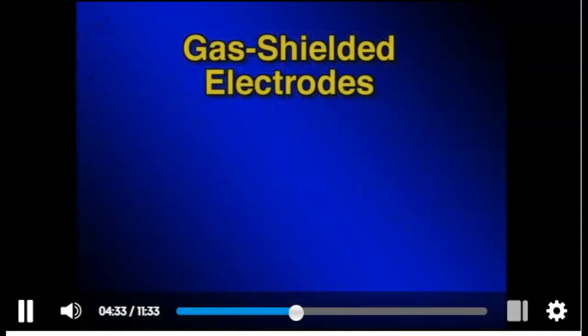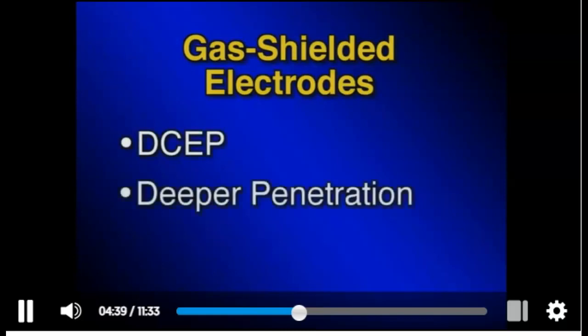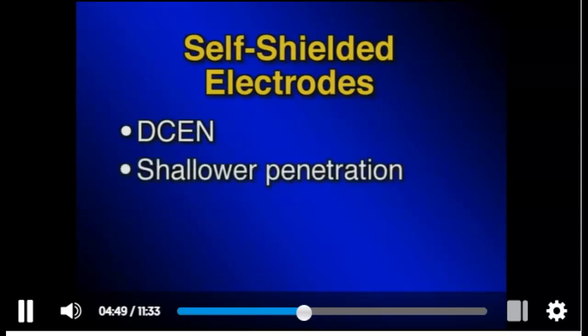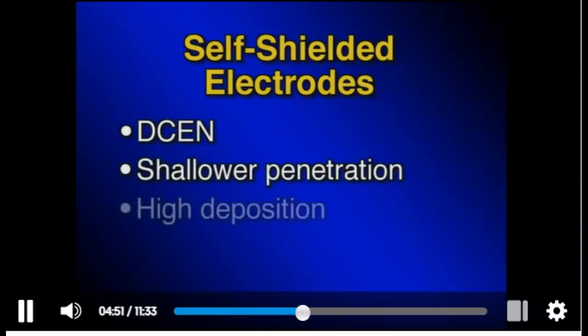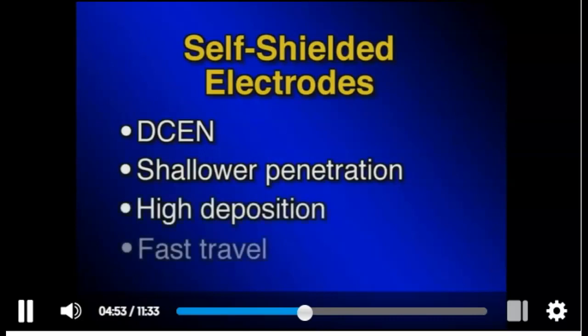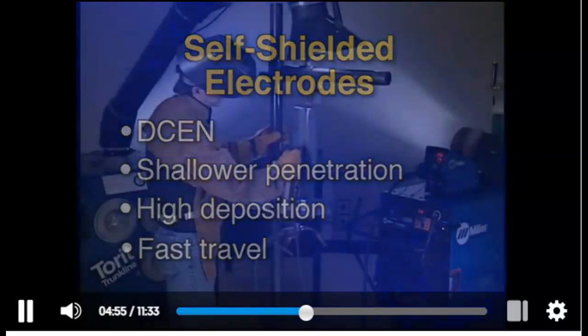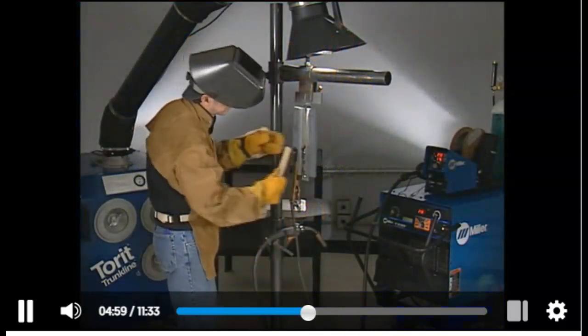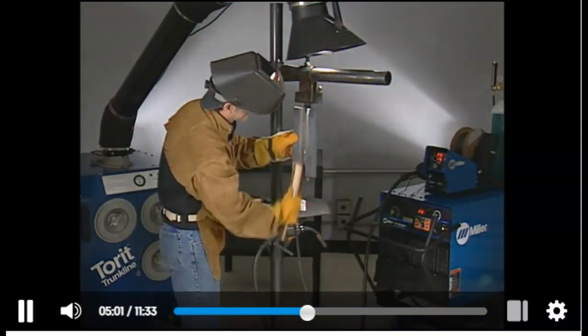Electrodes designed for use with shielding gas, with only a few exceptions, operate on direct current electrode positive. DCEP produces deeper penetration than DCEN. The majority of self-shielded electrodes run on direct current electrode negative. DCEN produces shallower penetration, higher deposition rates, and faster travel speeds. Both self-shielded and gas-shielded electrodes produce a slag coating over the weld that must be cleaned away.